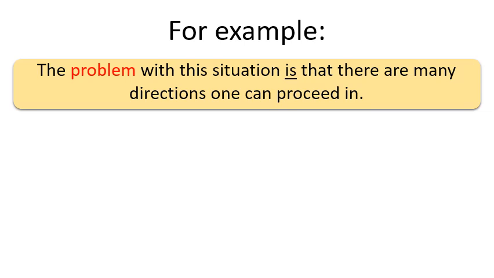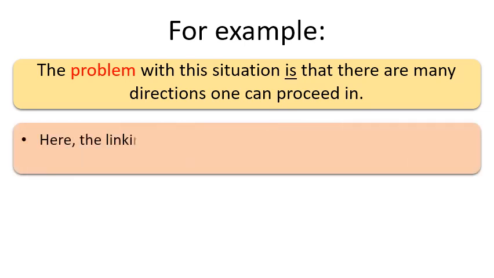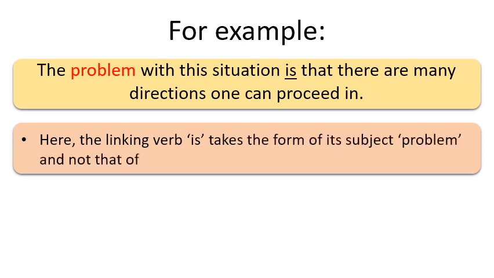So here in this sentence, problem is a subject, and is here the helping verb, or we can say linking verb. According to rule number 3, a linking verb takes the form of its subject, means if the subject is in plural form, then a plural verb will be used. If the subject is in singular form, then a singular verb is used.